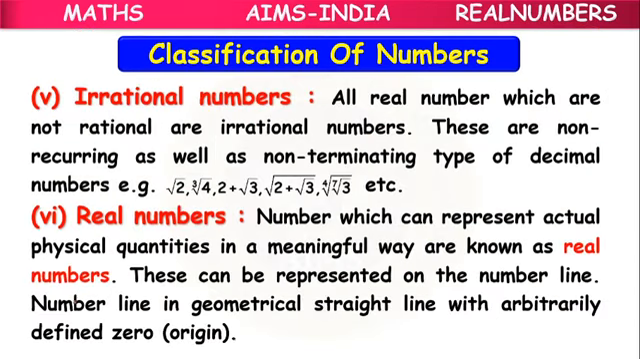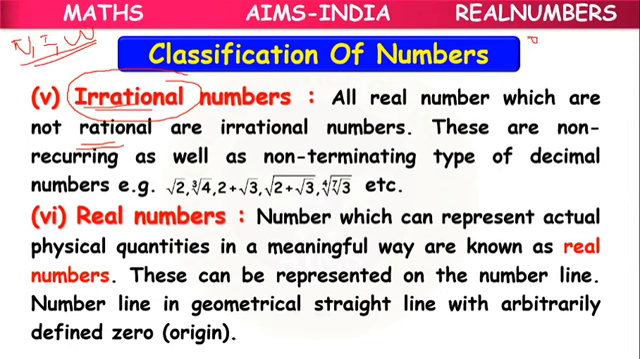Next, another set of numbers, irrational numbers. Means the numbers which are not rational. Actually, which are rational numbers? Natural numbers, integers, whole numbers, all are rational numbers.